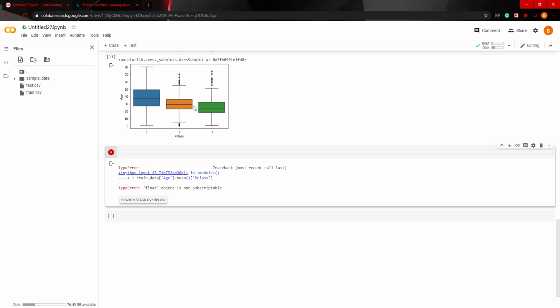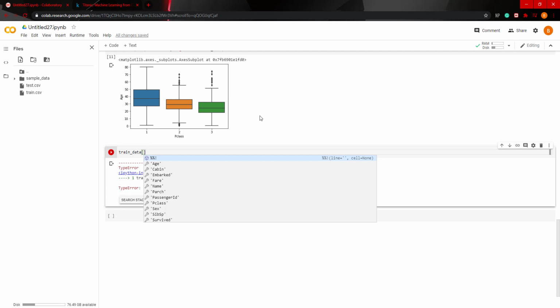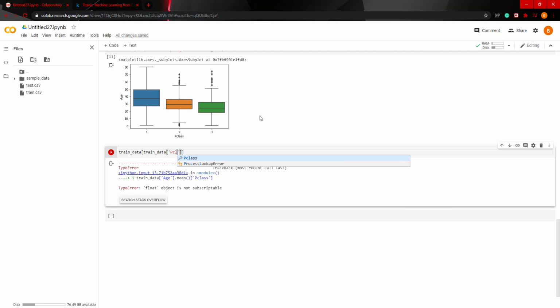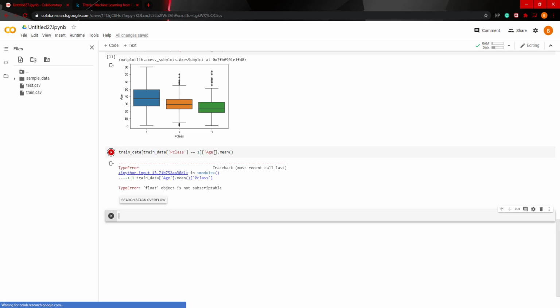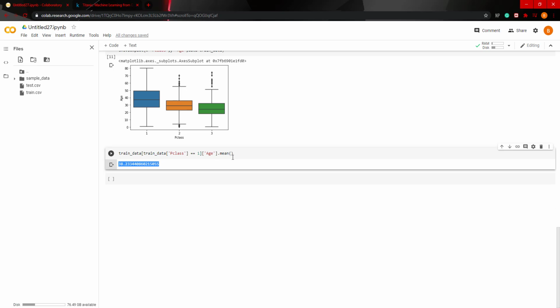In order to display the actual averages, we'll do train_data, and we'll pass our condition here. So we'll do train_data Pclass equals 1, and then you can put age.mean(), and we get 38.